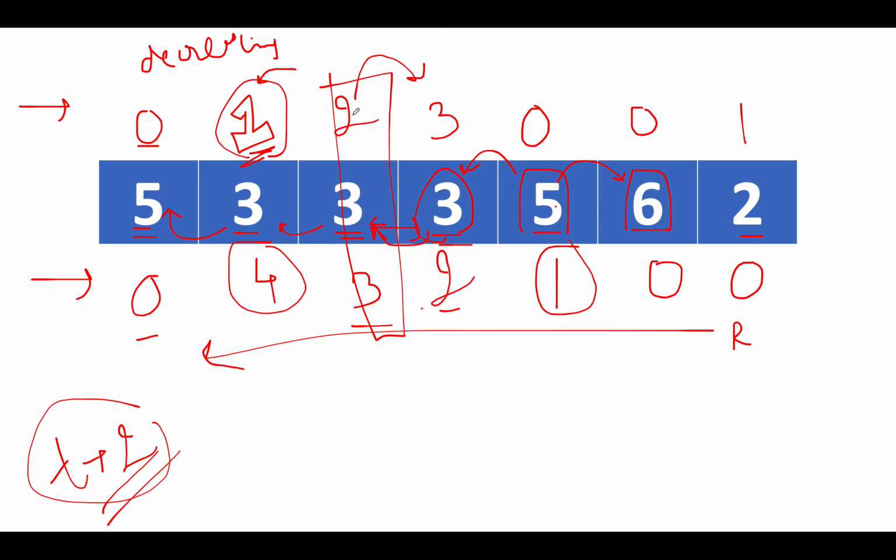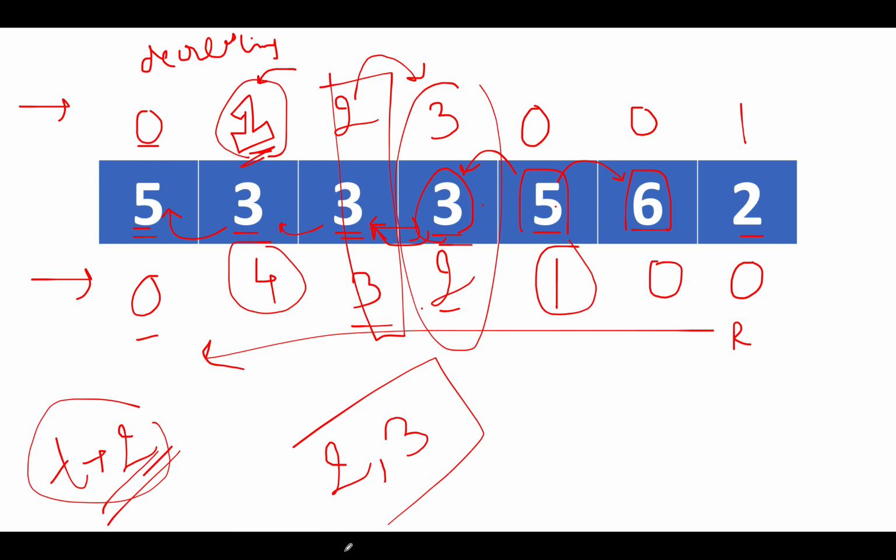Let's proceed ahead. Next we see 2, 3. Both the values are greater than or equal to the time value that is given to us, so we add the index to the answer. What index is it? 0, 1, 2. So 2 becomes part of the answer. Next we see 3, 2. And again we found a matching case. It happens to be greater than or equal to 2. We add it to the answer. And what index is it? It is 3. So 3 also becomes part of the answer. Here we have the values 0, 1, 0, 0 and 1, 0. None of them will be part of the answer.